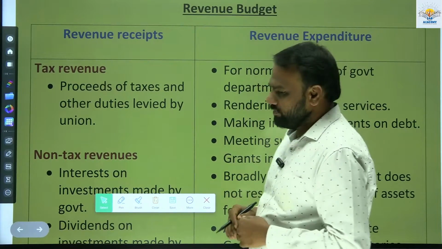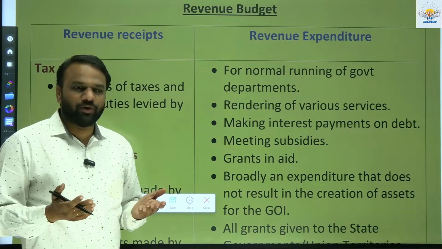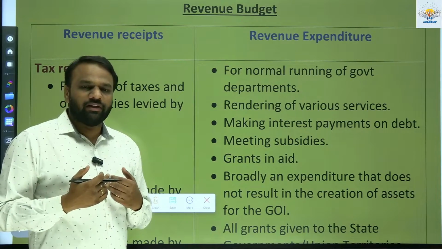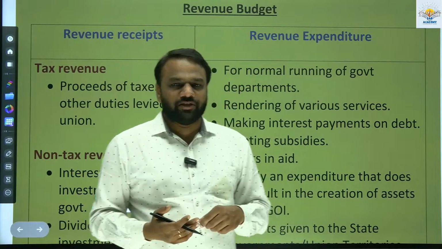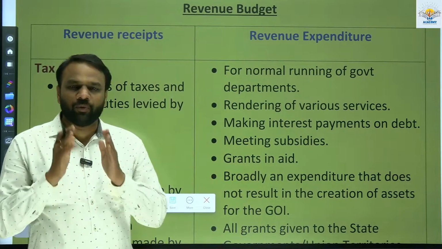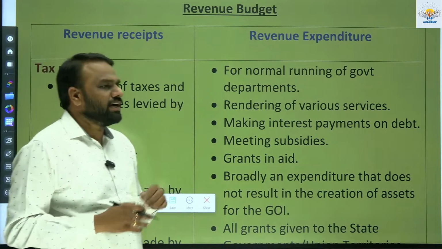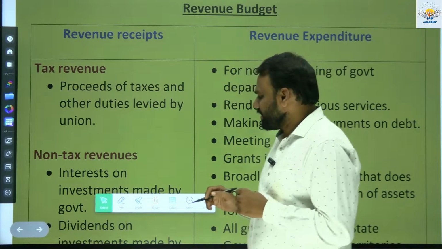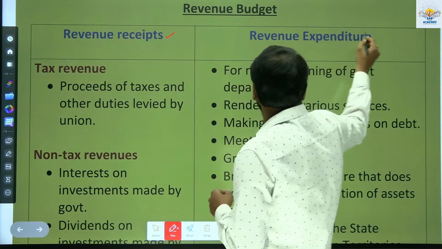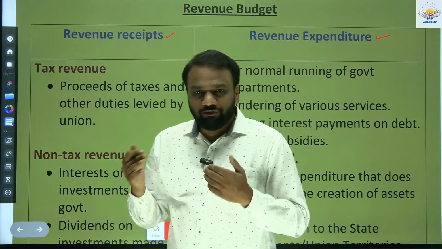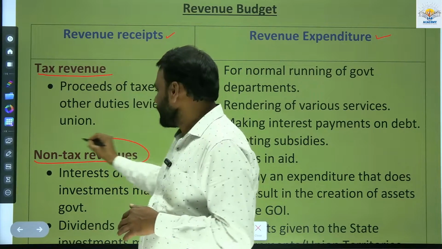So, revenue budget. When we consider receipts or expenditure, receipts can be classified into revenue receipt or capital receipt. If it is expenditure, again we can classify it as revenue expenditure or capital expenditure. Here we shall see exactly what is revenue receipt, what is capital receipt, what is revenue expenditure, and what is capital expenditure. First we shall begin with the revenue budget. The revenue budget consists of revenue receipt and revenue expenditure. Revenue receipt consists of tax revenue and non-tax revenue.